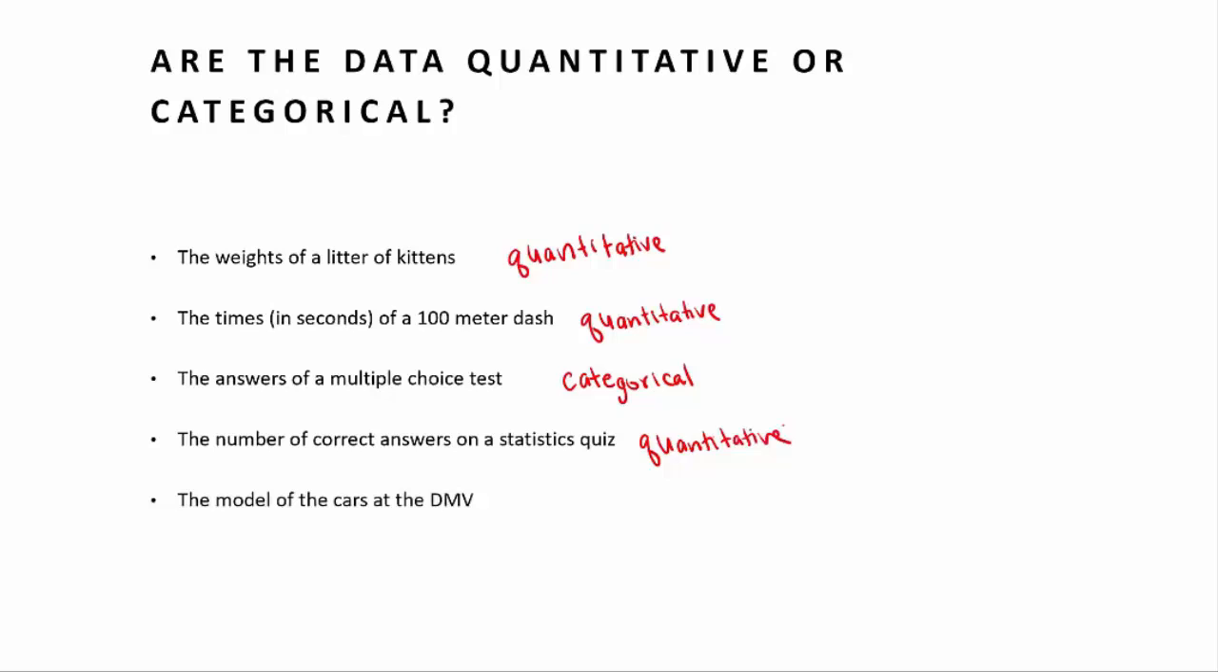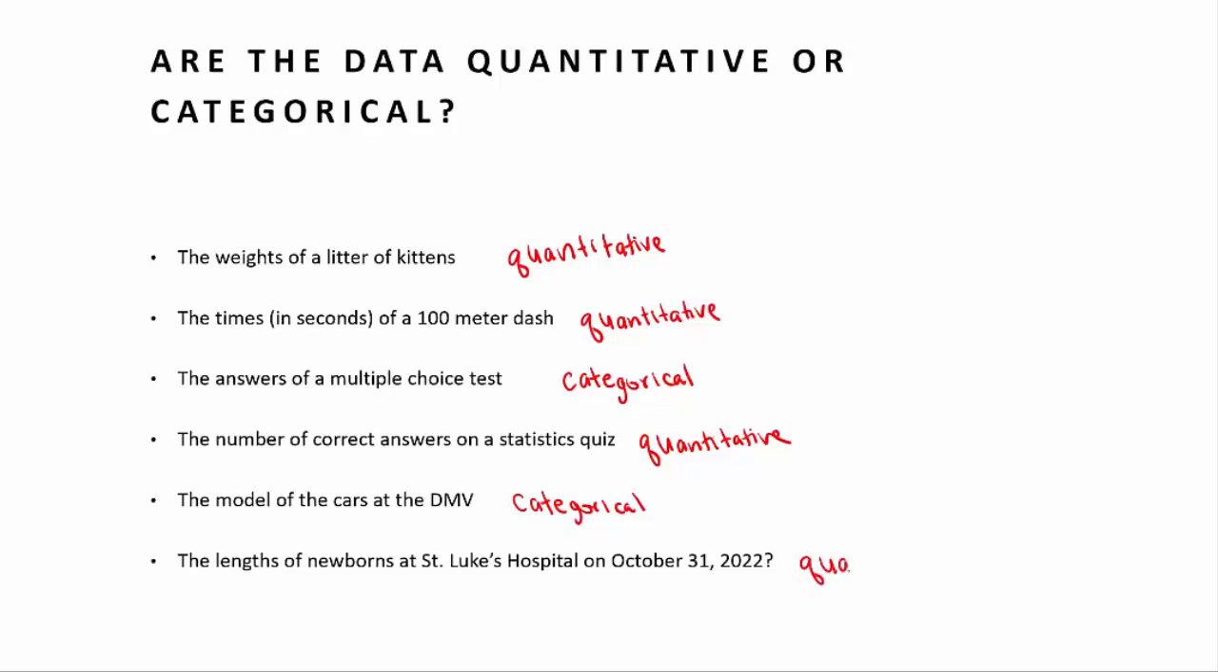How about the models of the cars at the DMV? That would absolutely be categorical. The lengths of newborns at St. Luke's Hospital born on Halloween 2022? That would be quantitative again. These are long words. Okay. Hopefully this makes sense to you, right? I try to put some meaning behind it with the mean. I know I'm hilarious. But that's just one way to try to help you differentiate between when something's going to be quantitative versus when it's categorical.